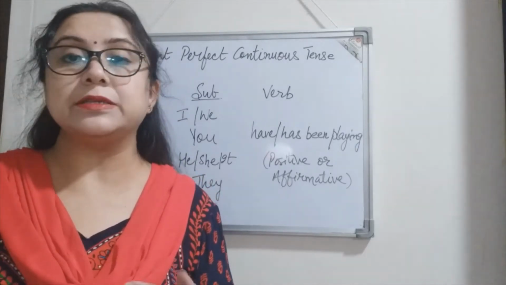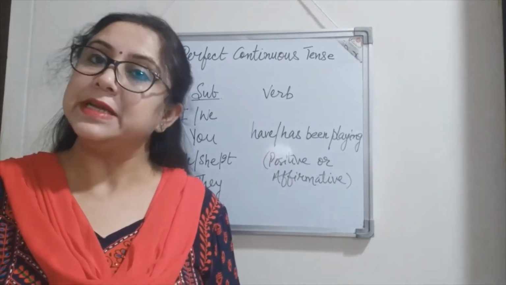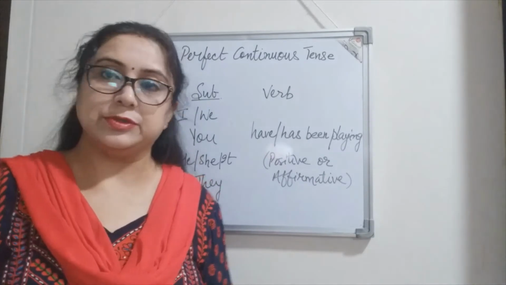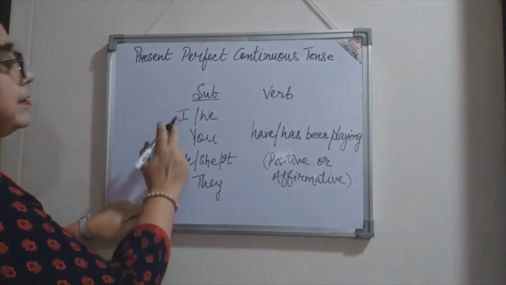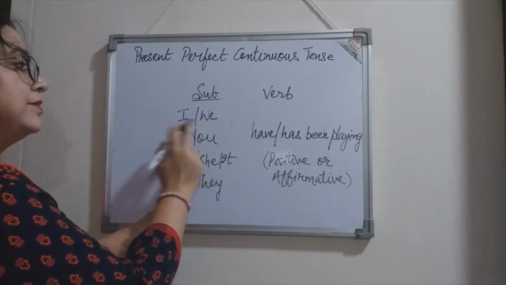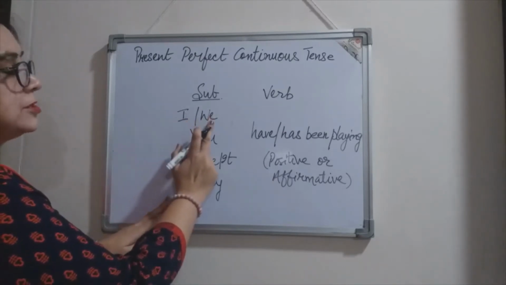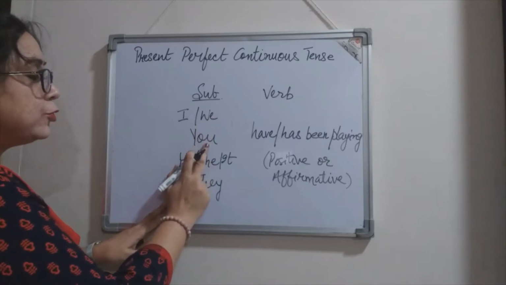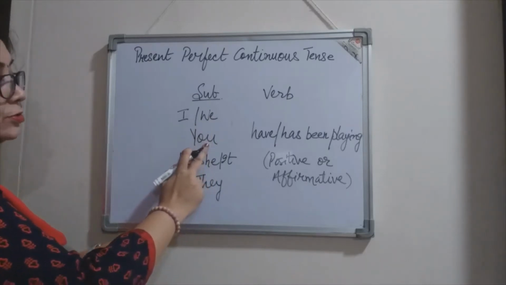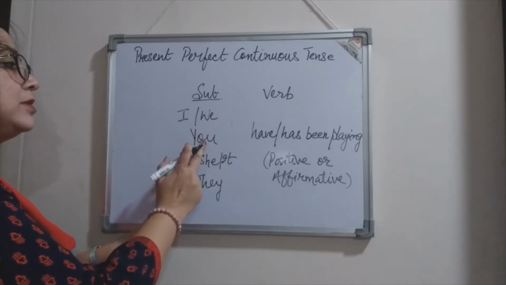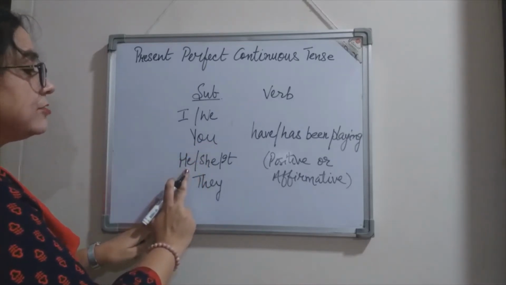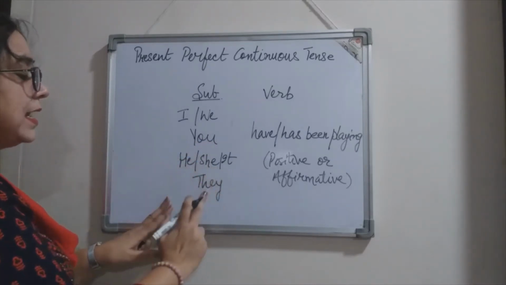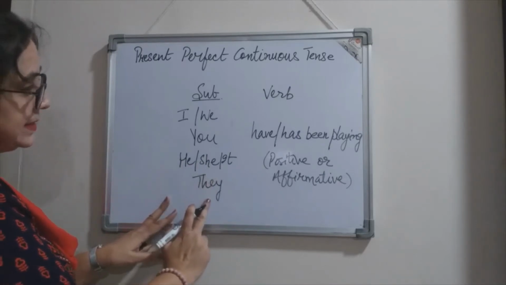The subjects in first person, second person and third person. So the subjects are I, we, first person singular and plural number. You, second person, that is the person who's being spoken to. Here singular and plural remain the same. And third person singular number, he, she, it. And third person plural number, they, right?